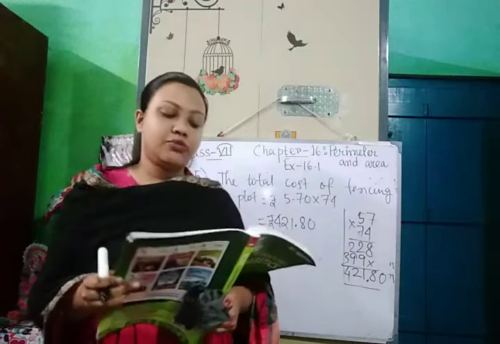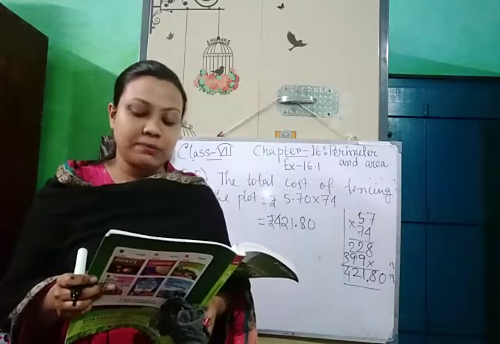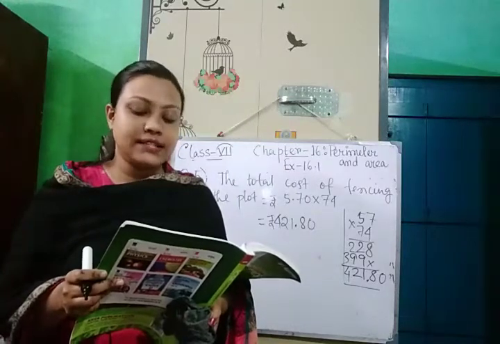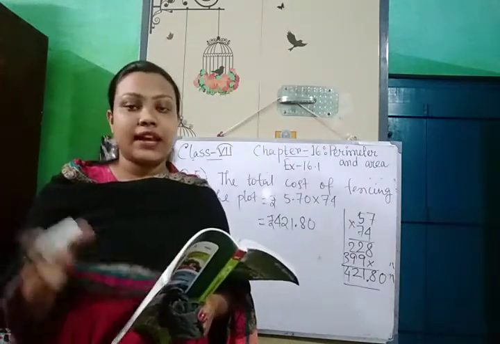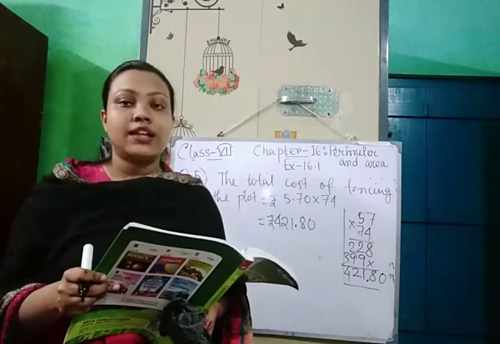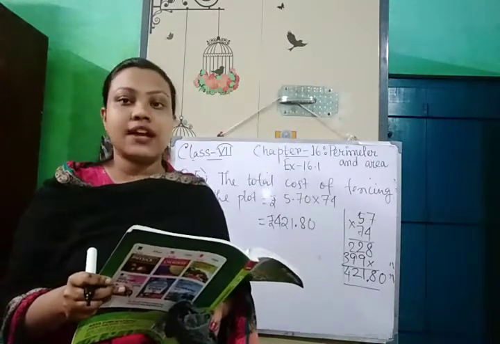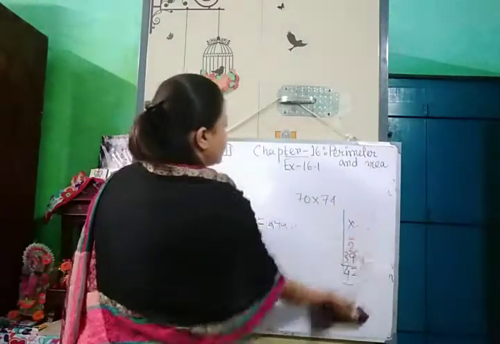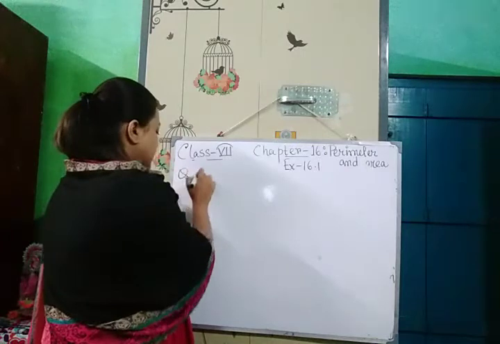Next is question number 6 I am doing. Question number 6: the area of a square park is the same as that of a rectangular park. If the side of the square park is 60 meter and the length of the rectangular park is 90 meter, then find the breadth of the rectangular park. So the area of the square park and the rectangular park are same. The length of the rectangular park is given and one side of the square park is given. We don't know the breadth of the rectangular park. It is asked in the question to find out the breadth of the park. So first we will find out the area of the square park, because the side of the square park is given. So we can find out its area.